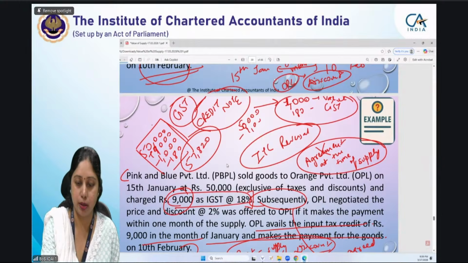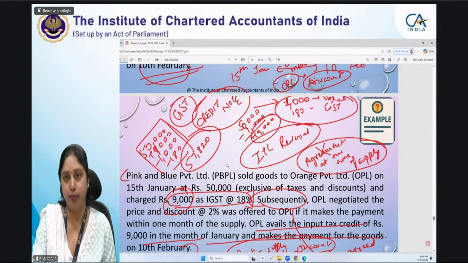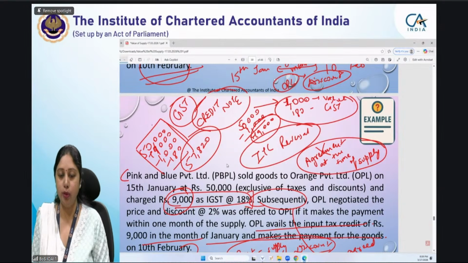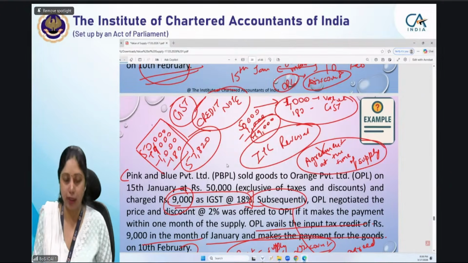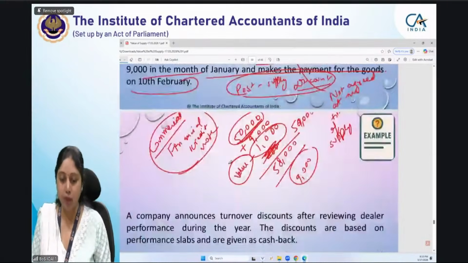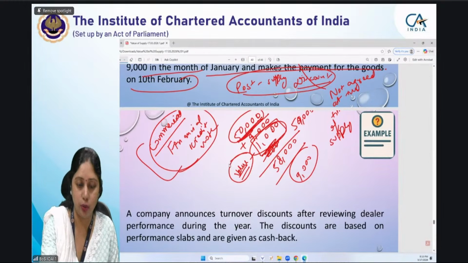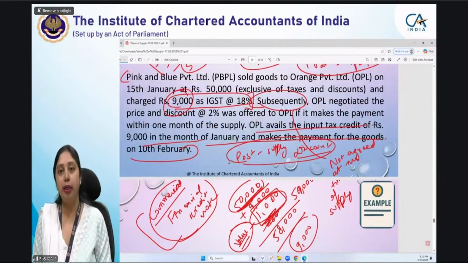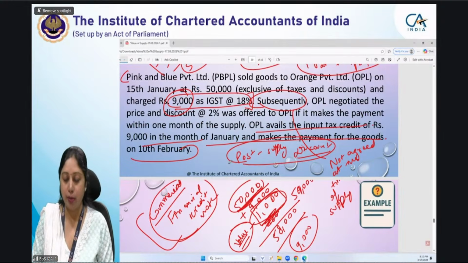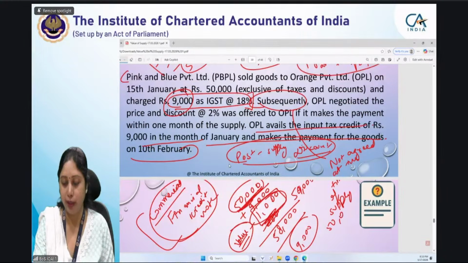In the earlier question, value was 50,000 minus 1,000. So 49,000 was the value on which actual net GST would have been computed. Though it is by way of credit note, the actual value would have reduced to 49,000. But in this question, for the purpose of GST, value will remain 50,000 itself. This 1,000 will be reduced from the value only when we are issuing a commercial credit note. But for the purpose of GST, value will remain 50,000 only.